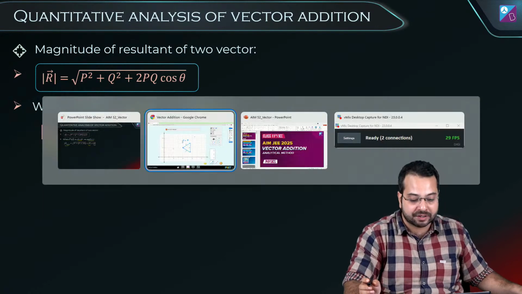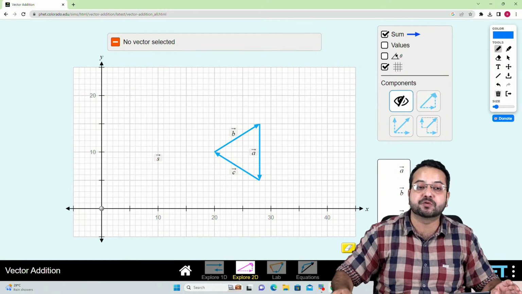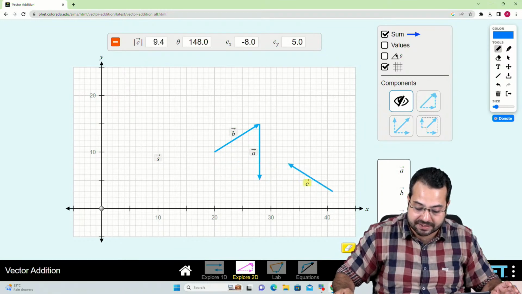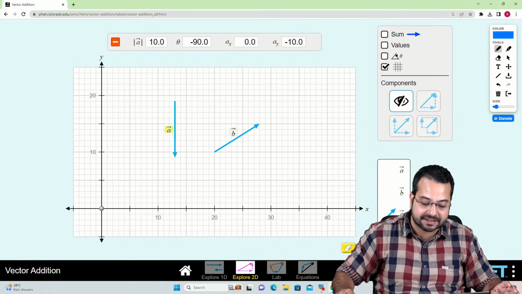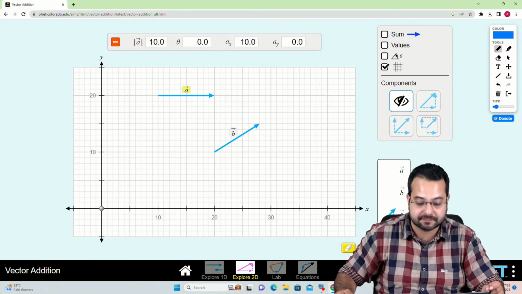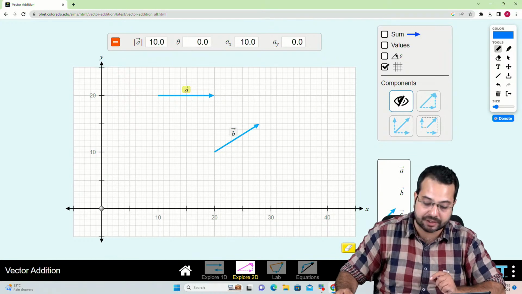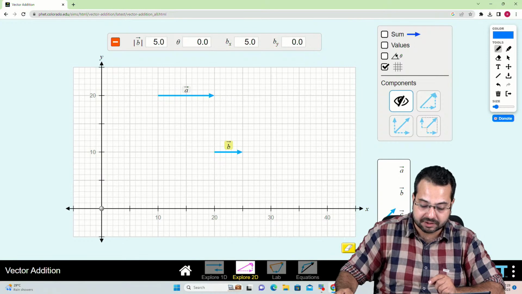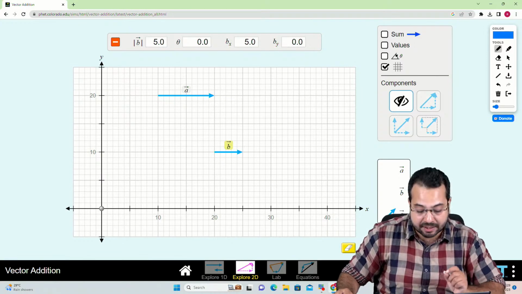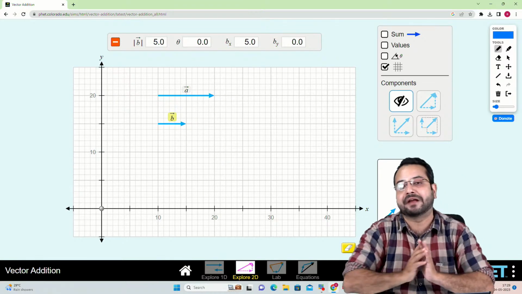So let me show you in a simulation. So what I can do is I can make you visualize this. How do I visualize this? Very simple. Chalo. So what do I have? Let's say I have vector A, like this. What is the length of vector A? The length of vector A is 10 units. And let's say I have vector B. The length of vector B is how much? It is 5 units. I want to add these two vectors.